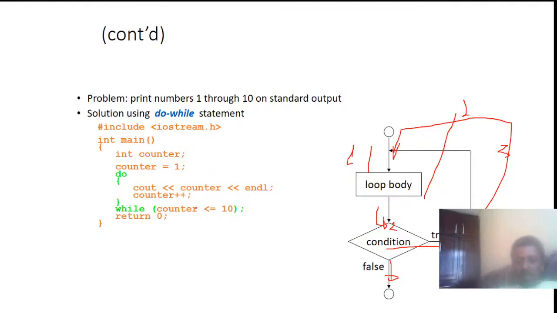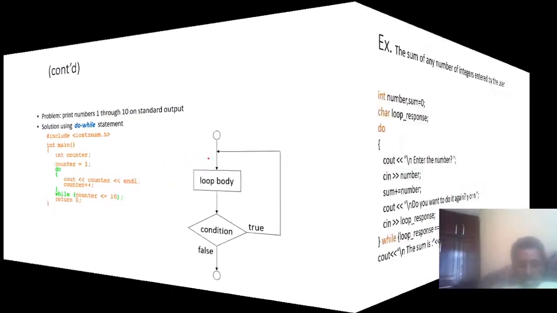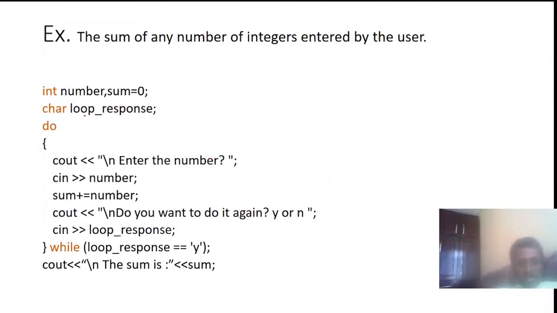For example, if the counter goes from 1 up to 11, the condition is true, so the execution continues. If i is equal to 11, the condition is false and the program terminates. Good. I will show a practical example using Code::Blocks.